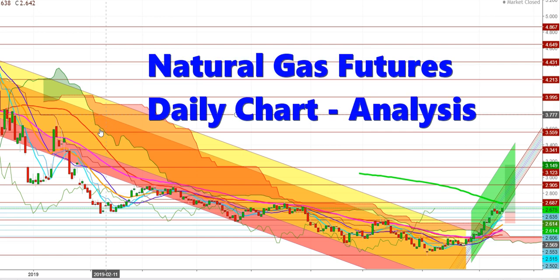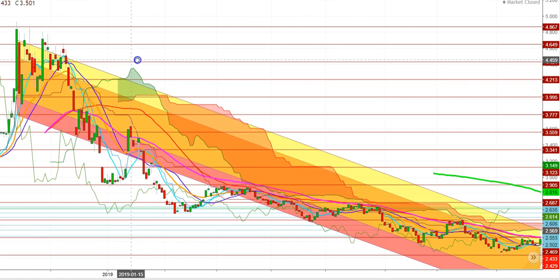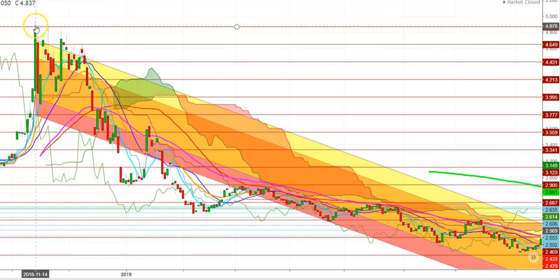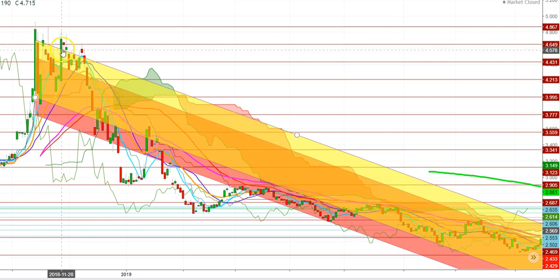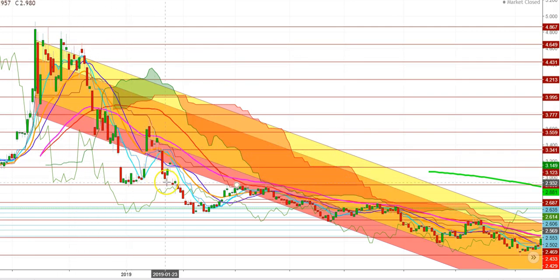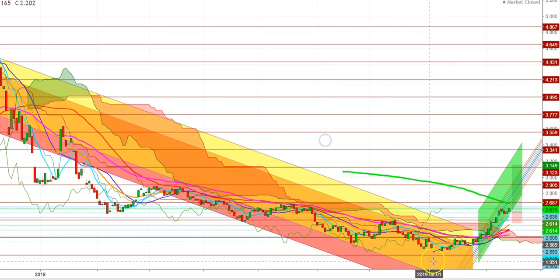Let us start the day to analyze the movements of natural gas futures in different time frames. Friends, this is a daily chart of natural gas futures. So here you can see that after touching the highs of $4.878 in November 2018, natural gas futures started moving downward, and this downward journey continued till they touched the lows of $2.016 on August 5th, 2019.